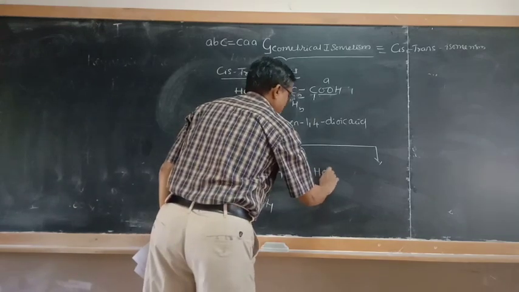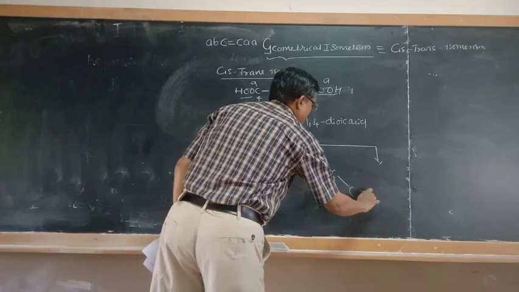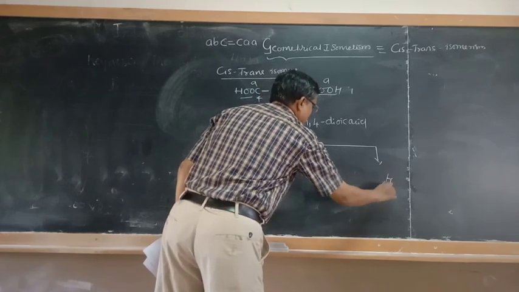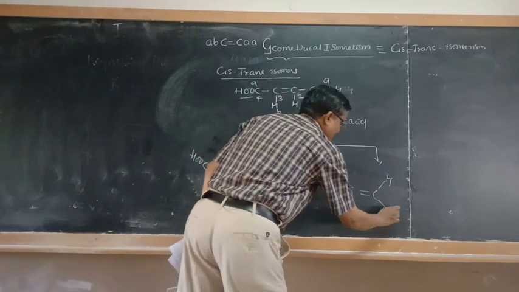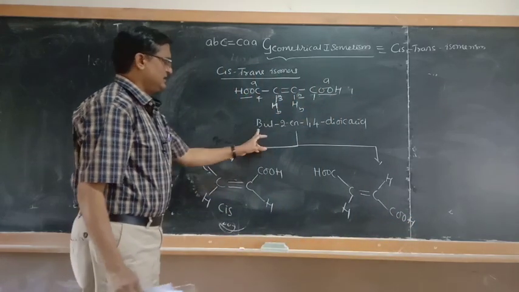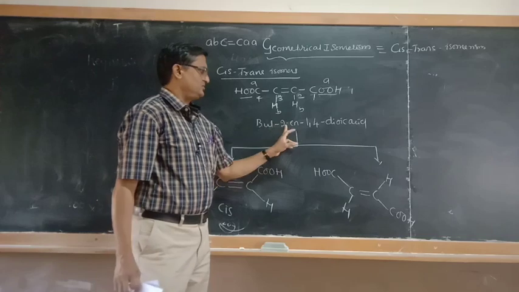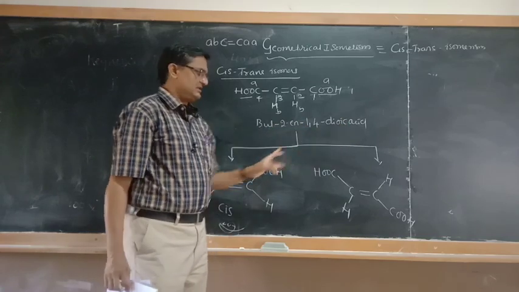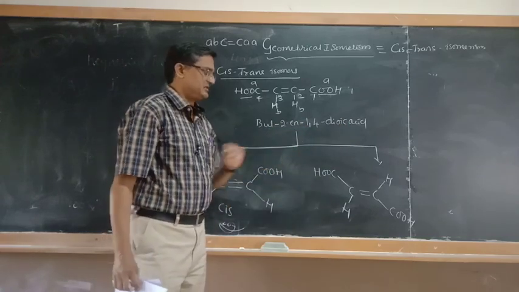If the carboxyl groups are in opposite directions, or the hydrogen atoms are in opposite directions, it is called trans-but-2-ene-1,4-dioic acid. So two isomers are possible.